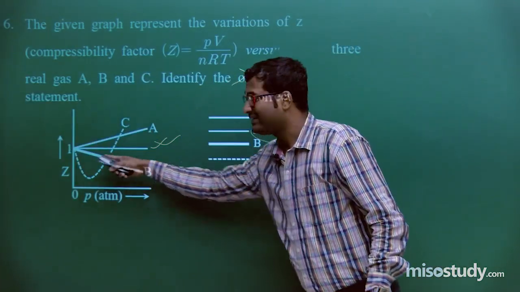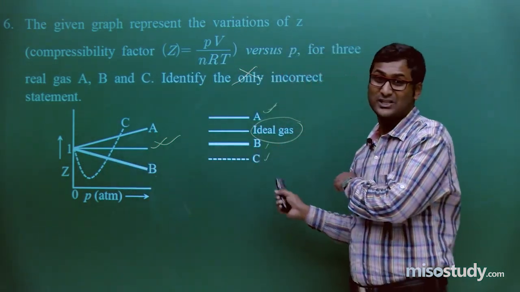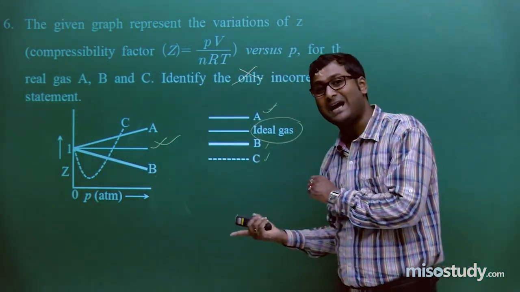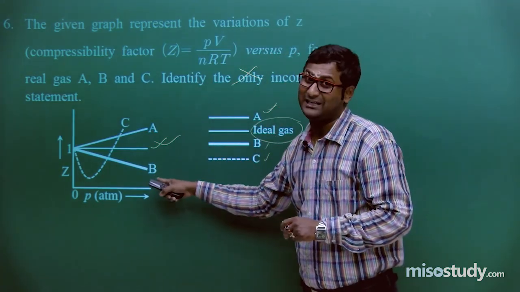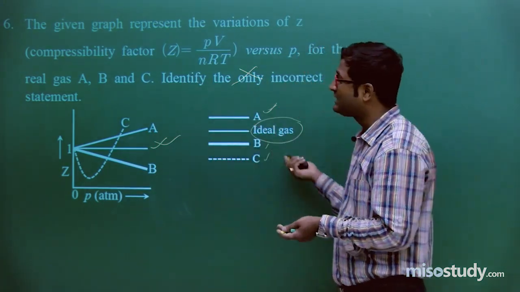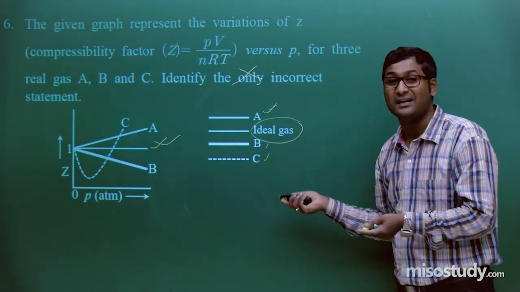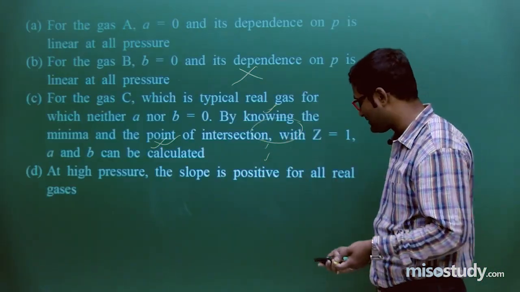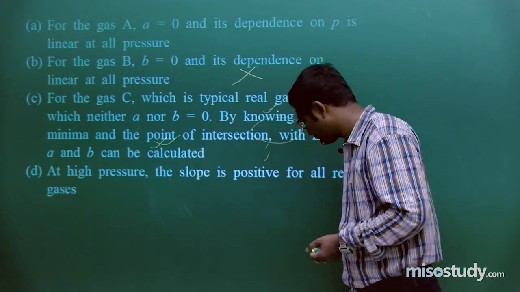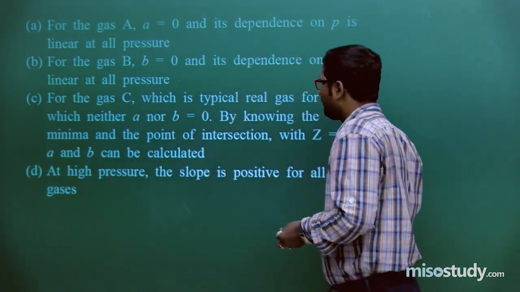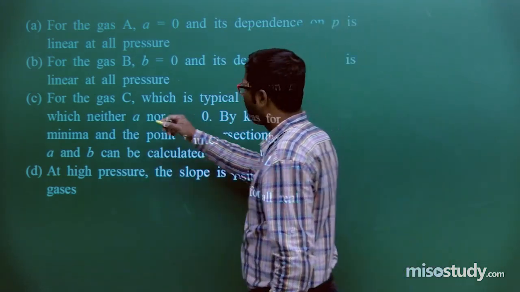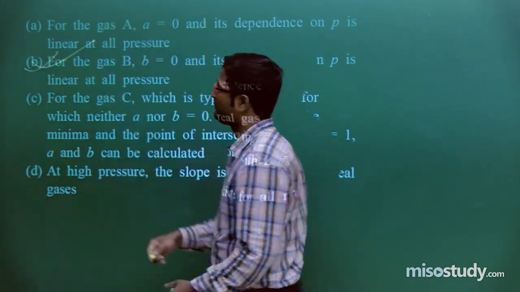Here the slope is negative, but the last option says that at high pressure the slope will be positive, but it is negative. So that means here is the answer. Check all the options, you will find the answer. Clear to you, friend? Wait for a moment. So for this case we can say B is the correct option.